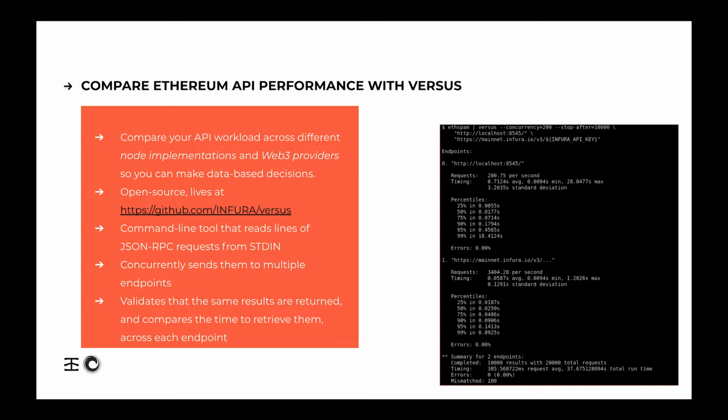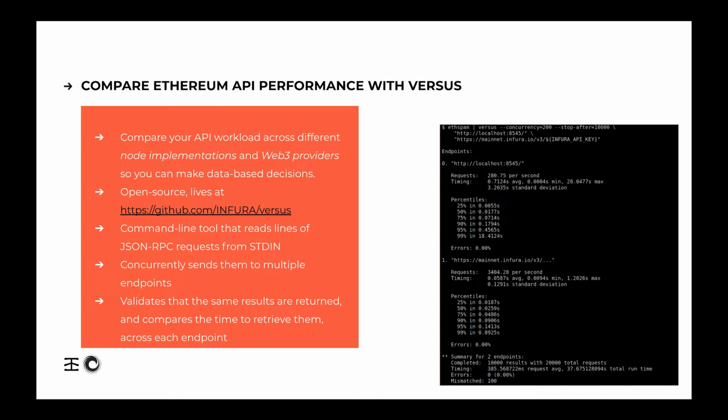Versus is a way to compare API workload across different Web3 providers and node implementations so you can make data-based decisions. It's open source, and it lives at github.com/infura/versus. In summary, it's a command line tool that reads lines of JSON RPC requests, which is the standard way to talk to Ethereum, from standard in, and then concurrently sends them to multiple endpoints, validates that the same results are returned, and compares the time to retrieve them across each endpoint.